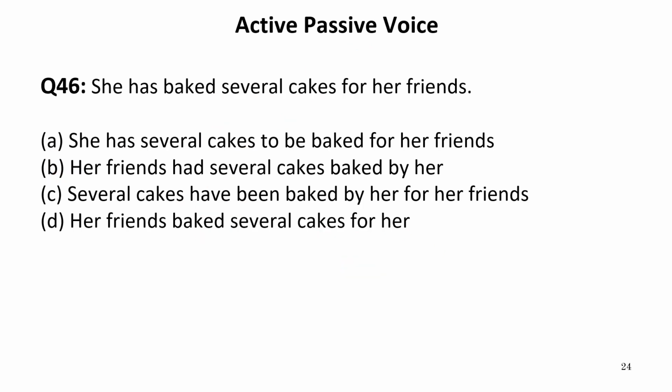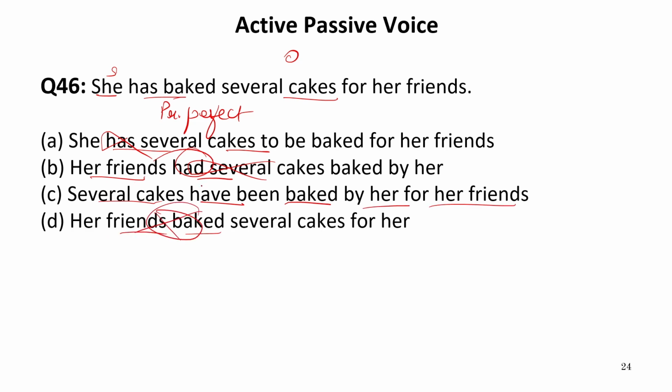She has baked several cakes for her friends. So she has baked is again a present perfect tense, and obviously here the subject is she and several cakes are objects which are plural. So if we convert this into passive, we need have and several cakes on the subject position. She has several cakes, no. Her friends had several, had is past tense. Several cakes have been baked by her for her friends, and her friends baked, no. Her friends did not do anything.